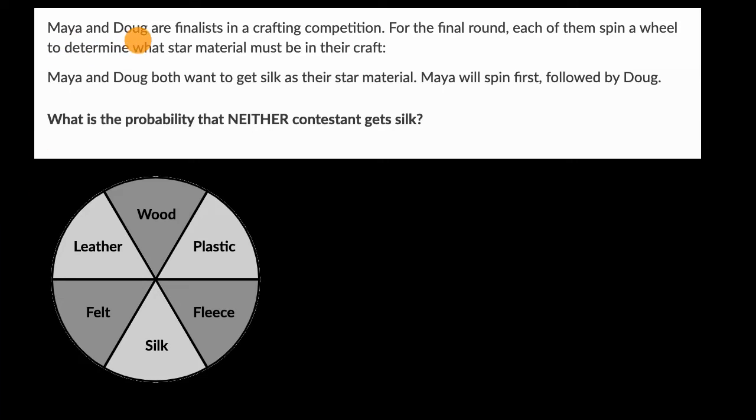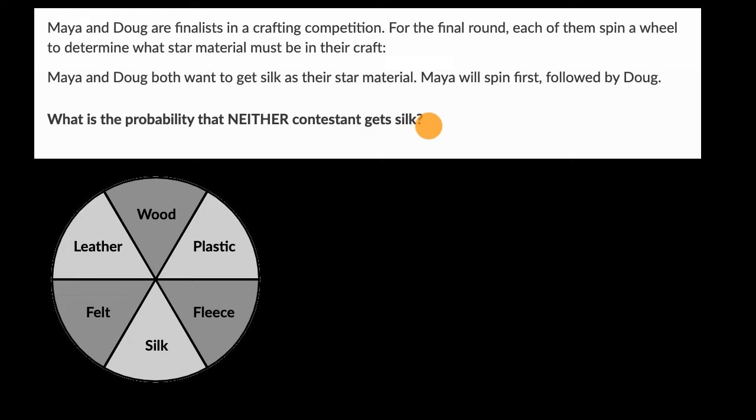We're told that Maya and Doug are finalists in a crafting competition. For the final round, each of them spins a wheel to determine what star material must be in their craft. Maya and Doug both want to get silk as their star material. Maya will spin first, followed by Doug. What is the probability that neither contestant gets silk?